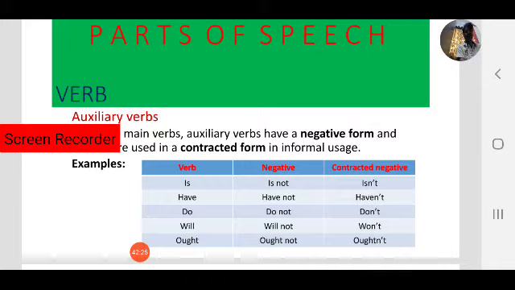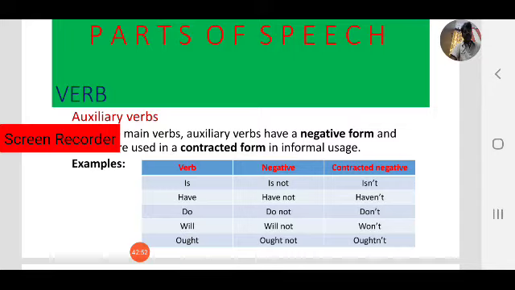Contracted negative, that means short form. Isn't, is not. In formal usage or writing we use is not. While speaking or in informal usage we use isn't. That is a short form. All auxiliary verbs have negative forms or short forms.